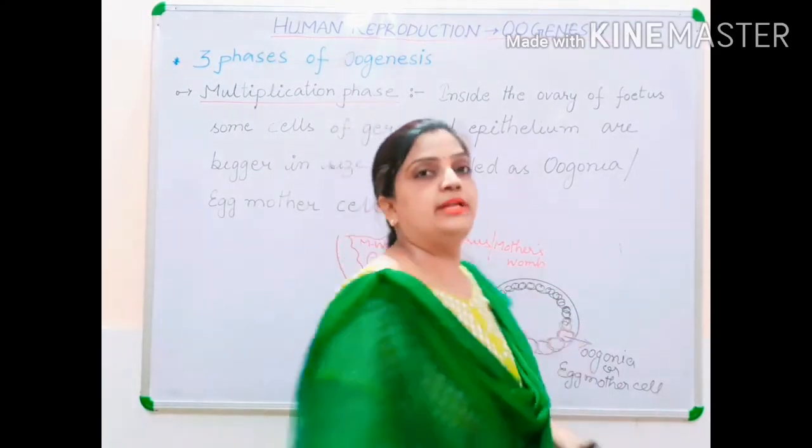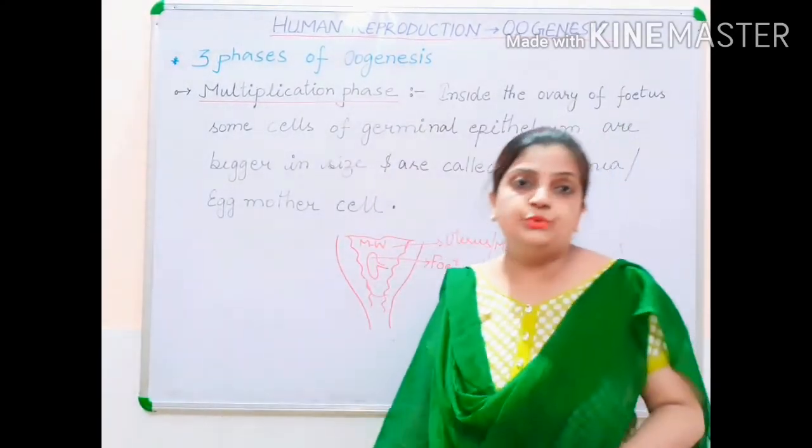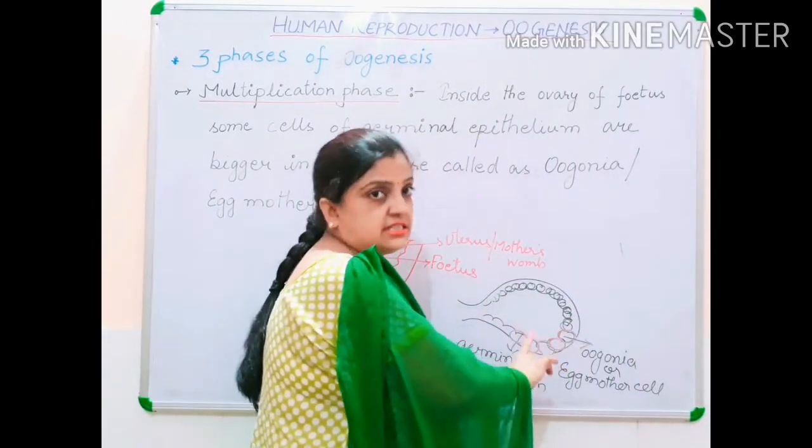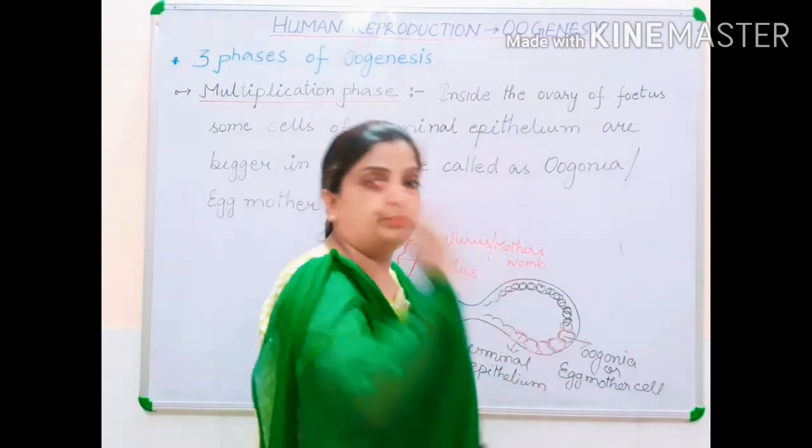So many oogonia cells are being produced inside the ovary of the fetus, inside the mother's womb.